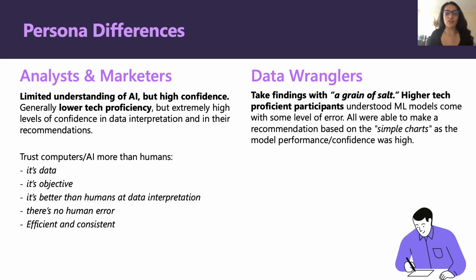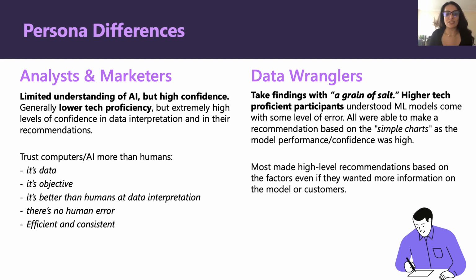However, our data wranglers with higher tech proficiency mentioned things like taking findings with a grain of salt. They understood that machine learning models come with some level of error, and they were able to make broad recommendations based on those charts because the model performance seemed high.